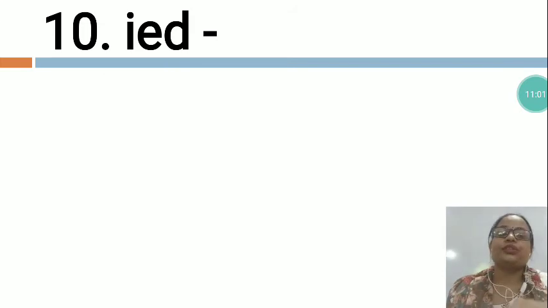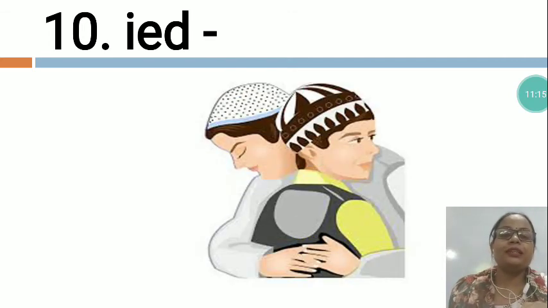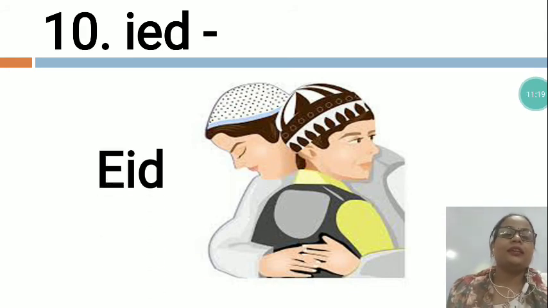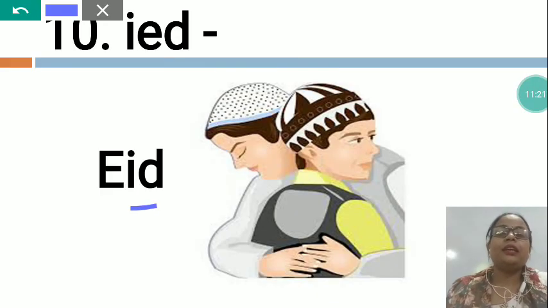IED. In this also letters are not arranged and we will arrange them in the proper sequence. Now one clue I would like to give you. This is also a festival. Now which festival is this? You can see, my dear. See, this is Eid. E-I-D, Eid.